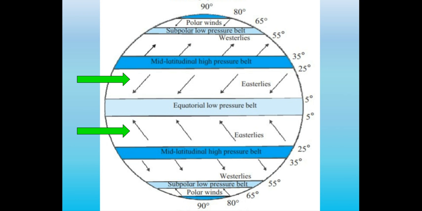Trade winds blow from the horse latitudes to the low pressure of the ITCZ. Trade winds get their name from the capability of blowing trade ships across the ocean very quickly. In the northern hemisphere, the winds blow from the northeast, which is called the northeast trade winds. In the southern hemisphere, the trade winds blow from the southeast, and surprisingly, they're called the southeast trade winds.